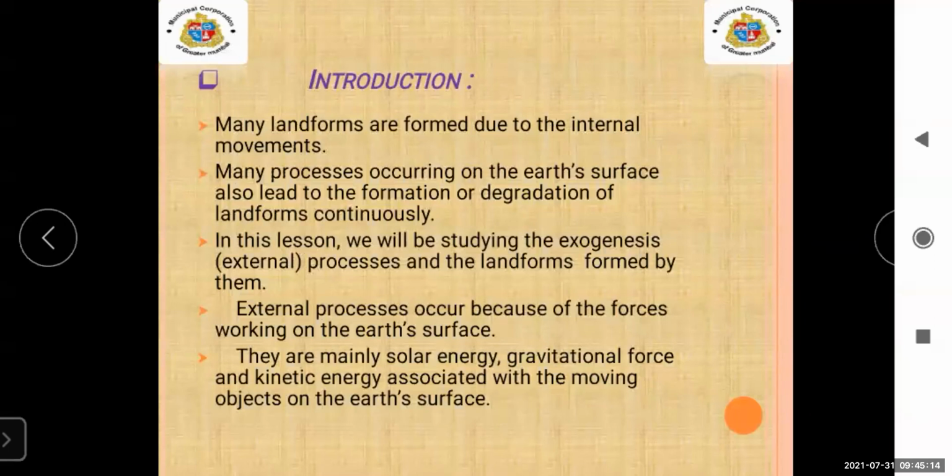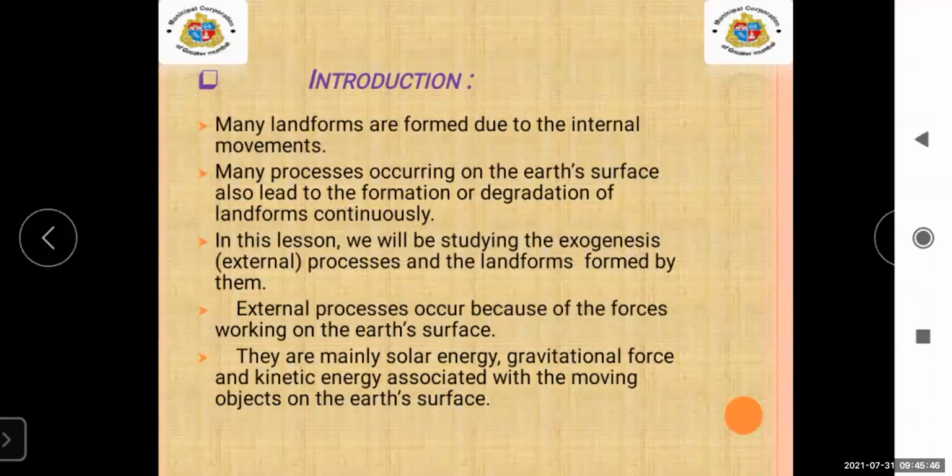Now let's focus on the introduction. First point, many landforms are formed due to internal movements. Many processes occurring on the earth's surface also lead to the formation or degradation of landforms continuously. In chapter number 2, we studied endogenetic, that is, the movements happening internally. But in chapter number 3, exogenetic means externally.